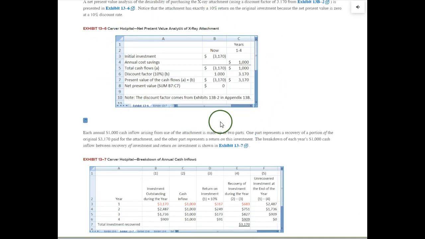This is just a quick example you can look at when you have time. This is just showing you that, looking at the cash flow numbers, negative, positive, and this is the 1,000 amount coming in each year for 4 years. If the net present value is 0, then this is earning 10%. The required rate of return is 10%. It earns 10%, so therefore the net present value is 0.